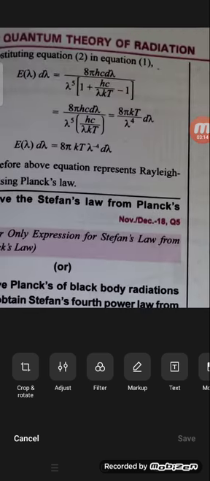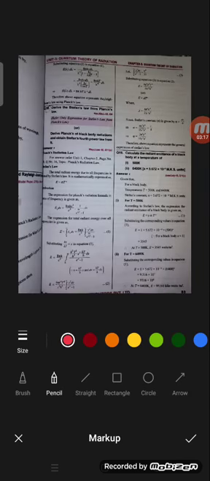Finally the remaining term will be 8 pi kT by lambda power 4 into d lambda. Here the lambda and lambda get cancelled, so the remaining wavelength will be power 4.